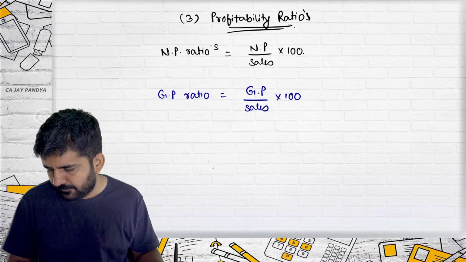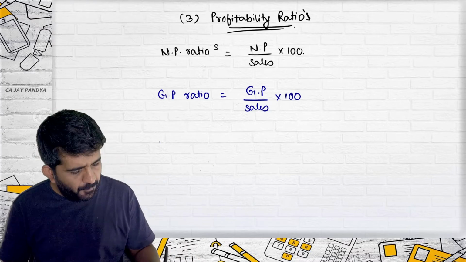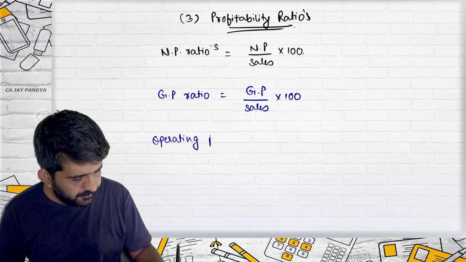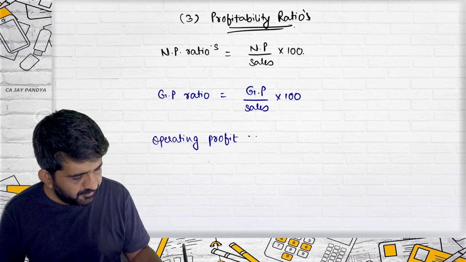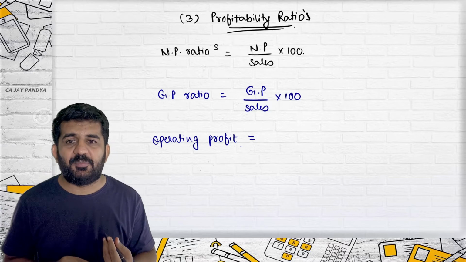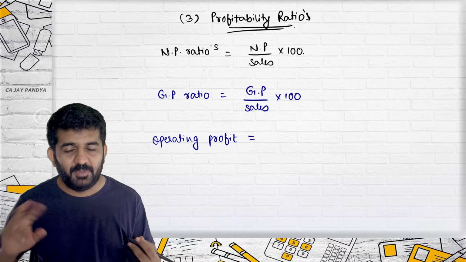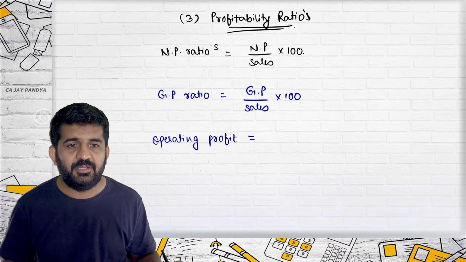Third, operating profit ratio. Anyone remembers what is operating profit? We have done it in n number of places. You might not be getting the relevance, but we have done it.